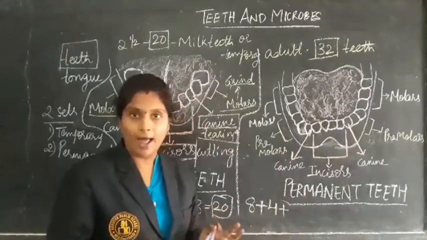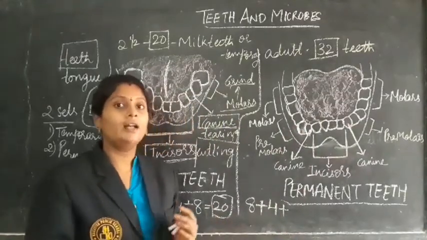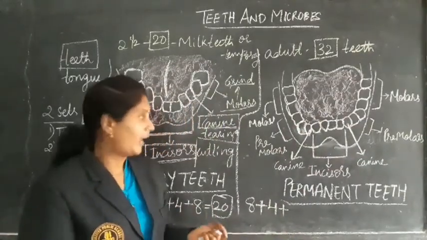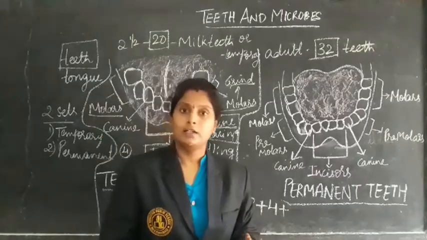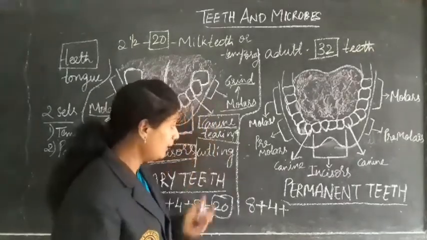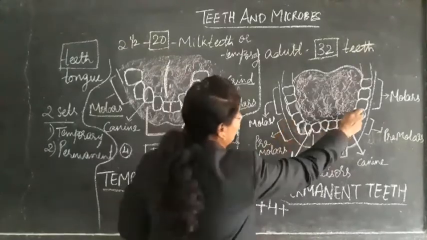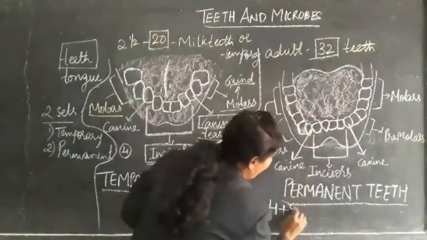They are somewhat flat, and they help in grinding the food. 1, 2, 3, 4. 4 plus 4, 8.